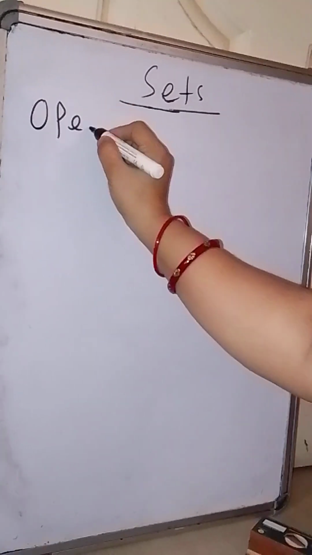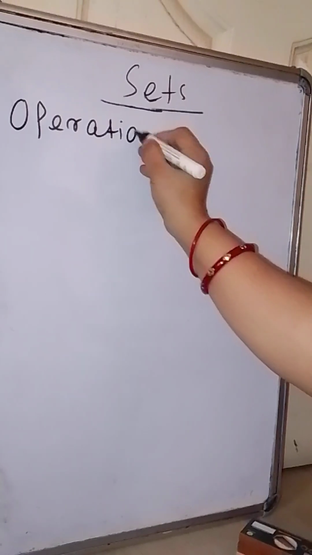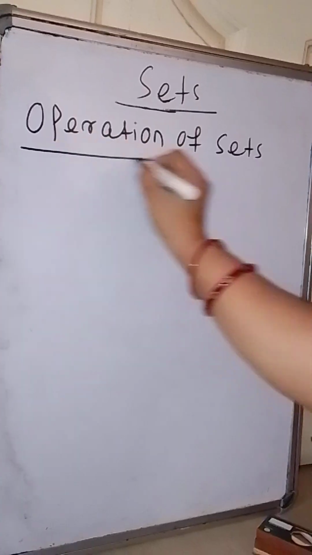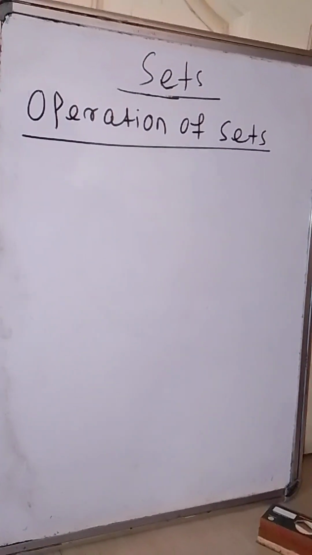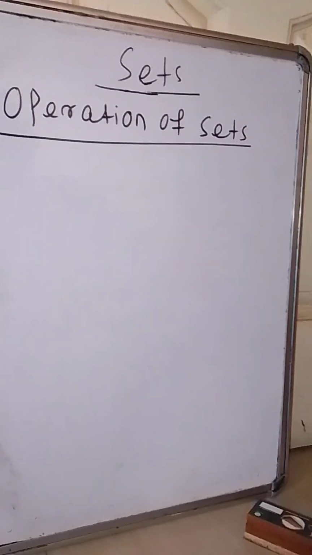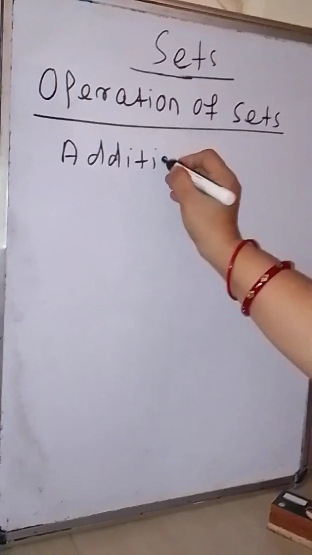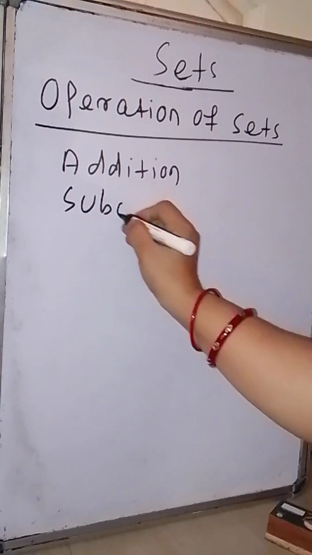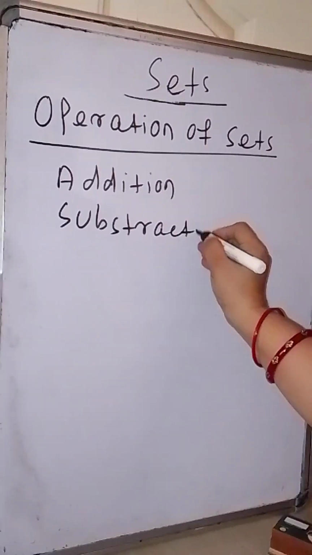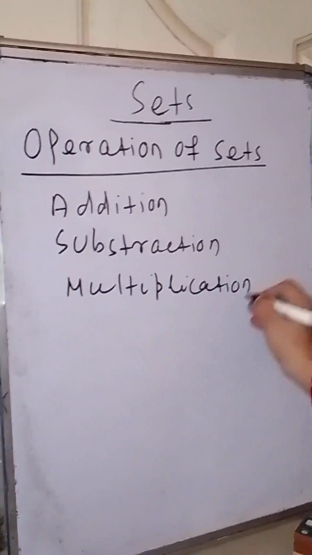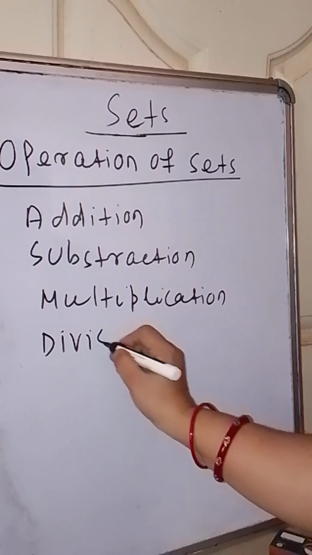After the Venn diagram, now we read operations on sets. In previous classes you know operations on numbers: addition, subtraction, multiplication, division.